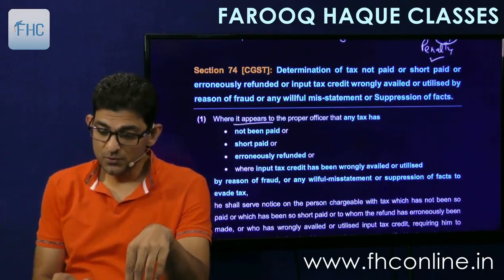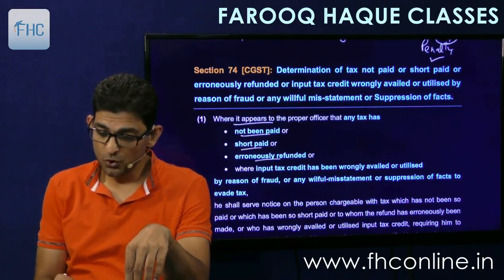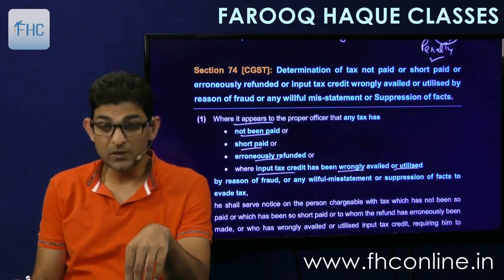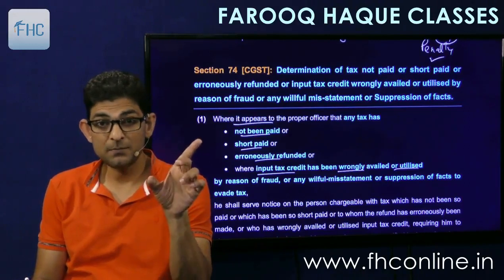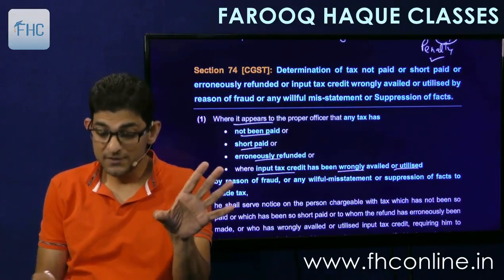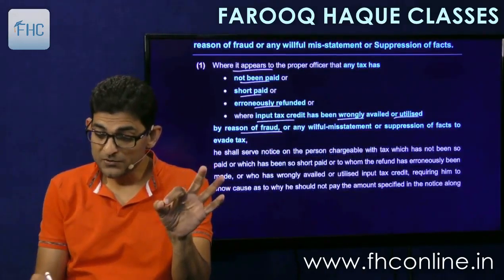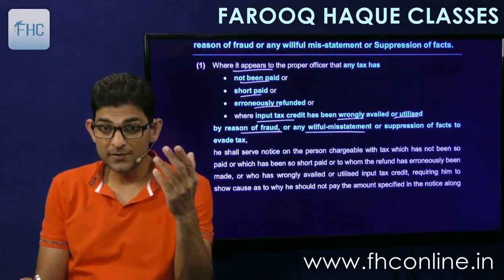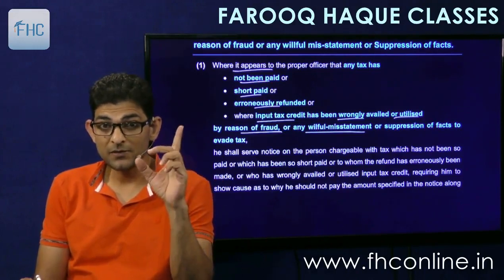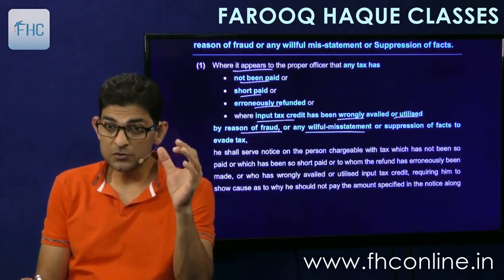So where it appears to the proper officer that any tax has not been paid, short paid, erroneously refunded, or the input tax credit has been wrongly availed or utilized, that part remains the same. Now the change: by reason of fraud or any willful misstatement. Fraud means intentionally with the intention of tax evasion. That is called as fraud.